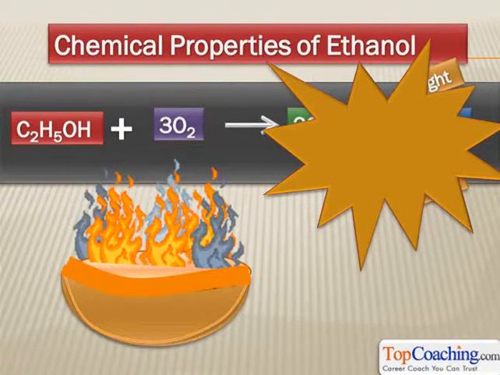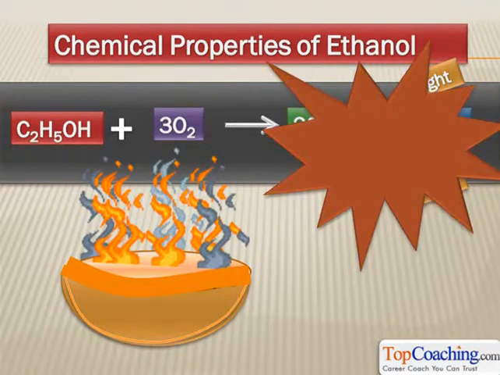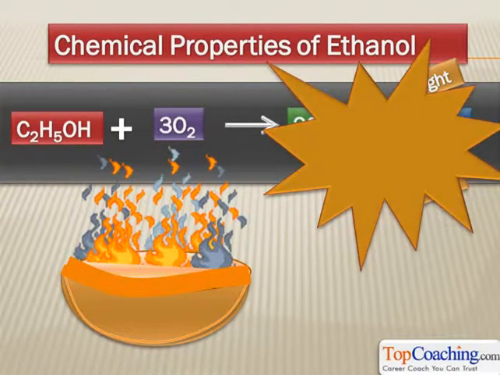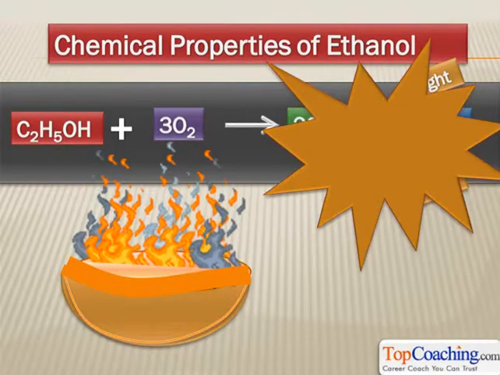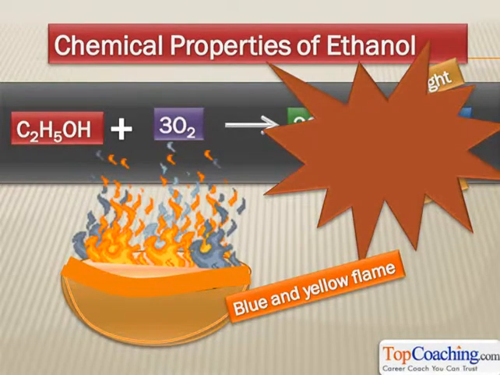Here, you can see a bowl of ethanol burning in this picture. Ethanol burns with a bluish yellow flame. We had studied in the previous chapter that alkanes burn with a pure blue flame. Alkenes and alkynes burn with a yellow sooty flame. Ethanol burns with a mixed flame. It's blue and yellow both. Understood? So this is an important property of ethanol.